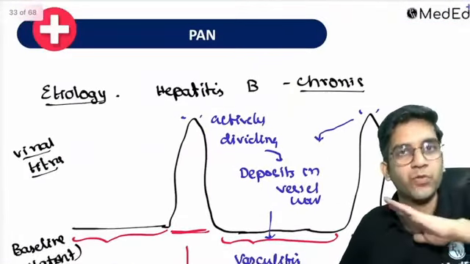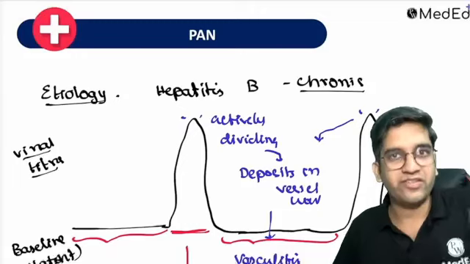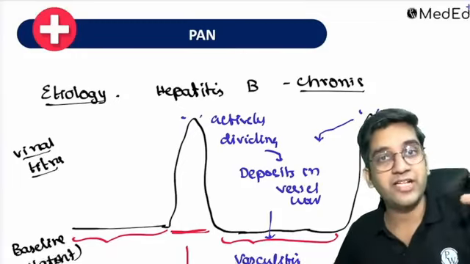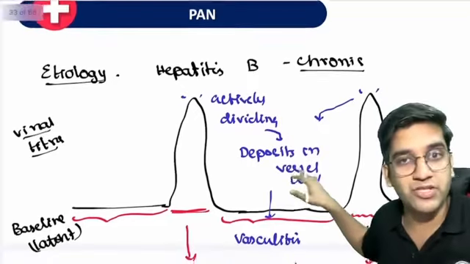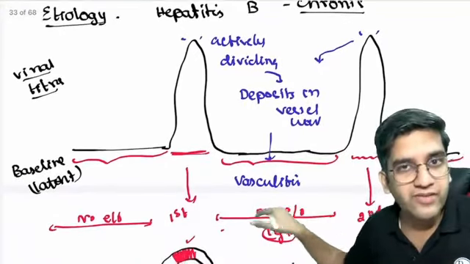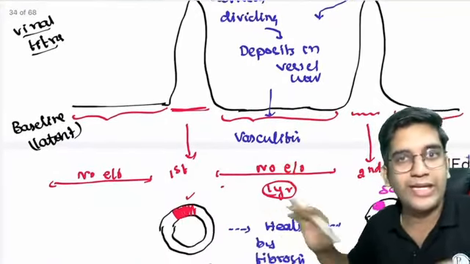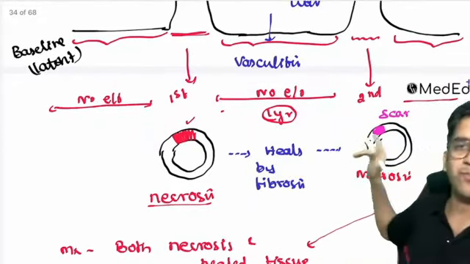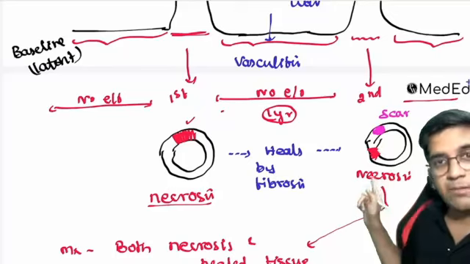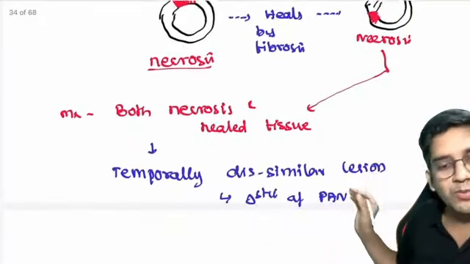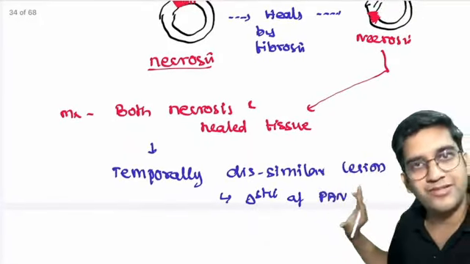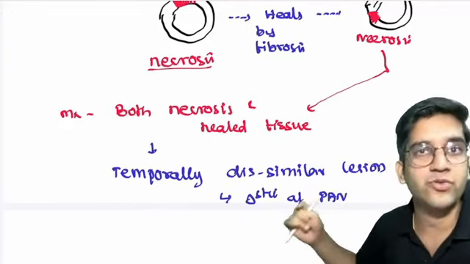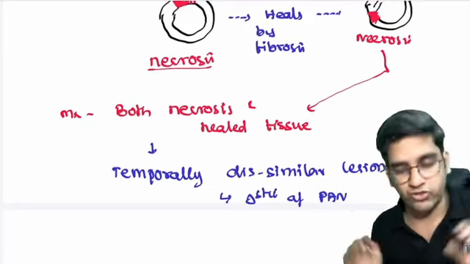Chronic hepatitis B. Normally the virus is latent. Whenever there's a spike or reduced immunity, it spikes, it grows, it divides. Whenever it divides, the virus goes and deposits in the vessel wall and causes vasculitis. In between, there will be no vasculitis. Only during the spike will there be vasculitis. In the first spike, there's necrosis. It will heal. Second spike, I will see the scar plus necrosis. When you see in microscopy both necrosis and scar tissue, which are temporal, that is, time-wise dissimilar lesions at the same time, I call it PAN. Fine. This is the pathogenesis of PAN, right?